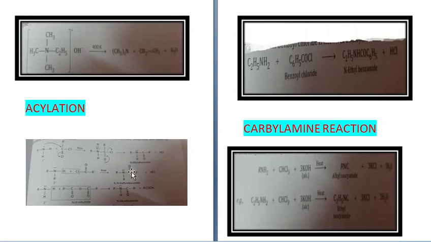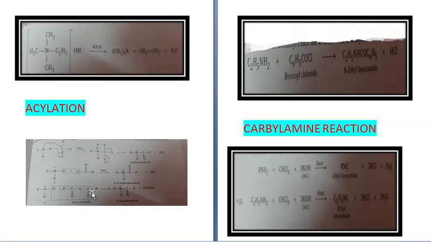In the second one, there are two alkyl groups and both are attached to nitrogen, so it will be N,N-dialkyl alkanamide. Another case, see, RNH2 plus R'COOR.